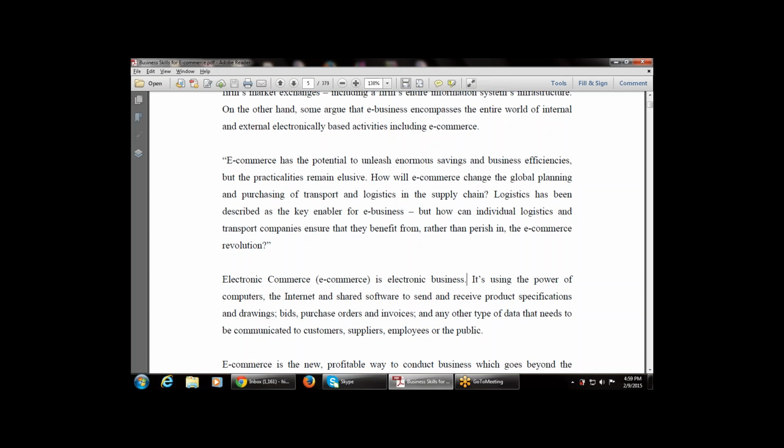So this paragraph says that e-commerce is an electronic business done via the internet, but it can also be used for the customer, supplier, employee, or the public.